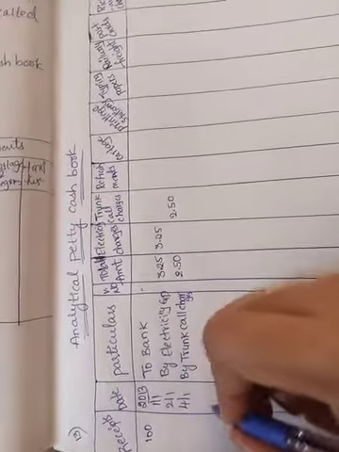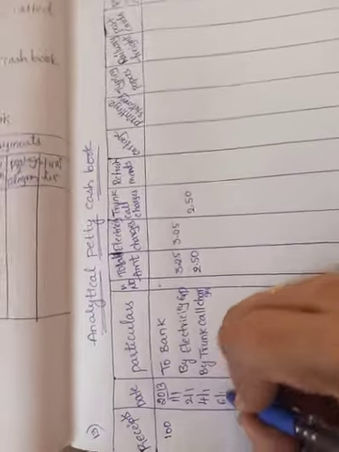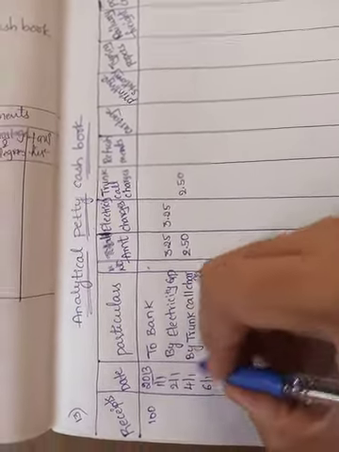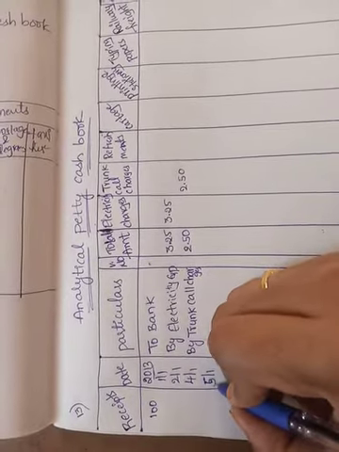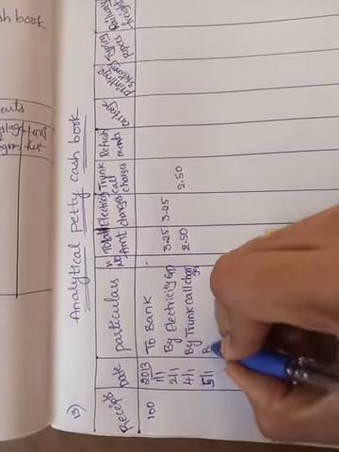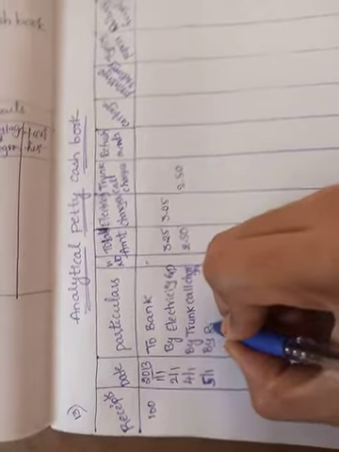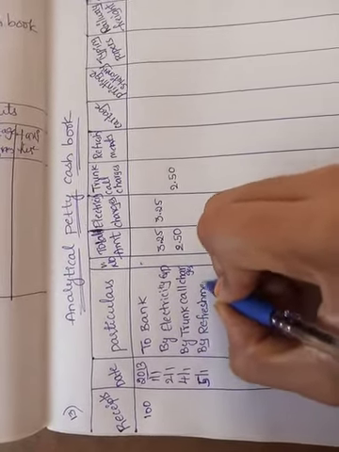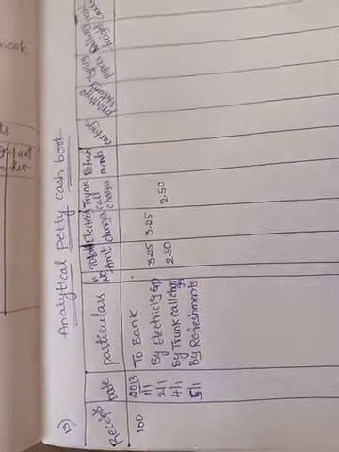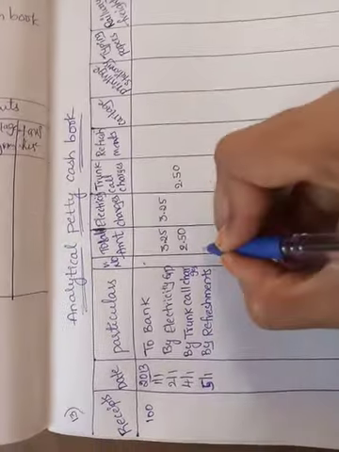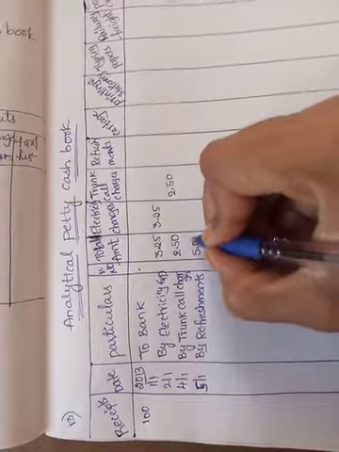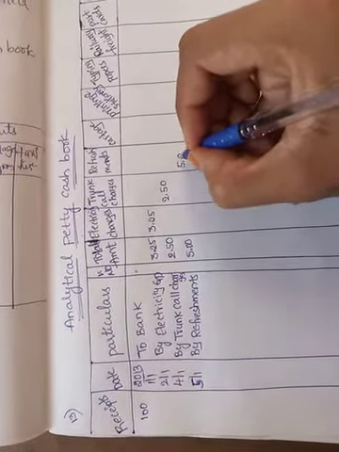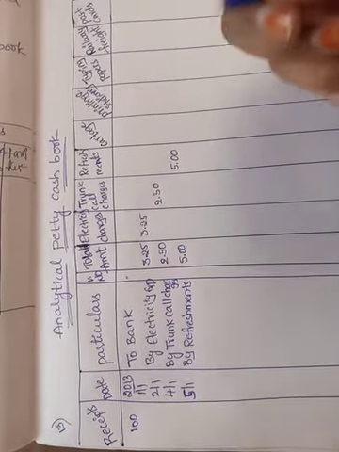Next is on 5th, paid for refreshments. By refreshments, amount is 5 rupees. Write in the refreshments column 5 rupees.